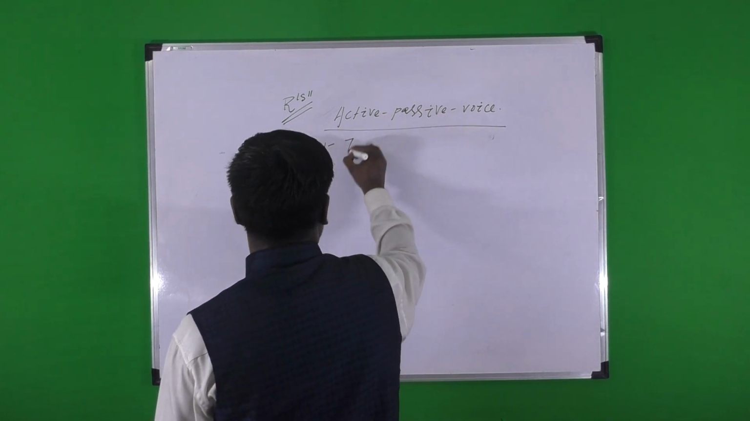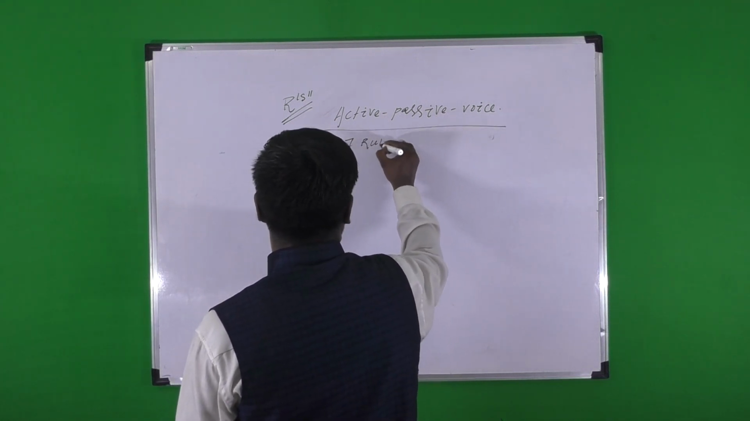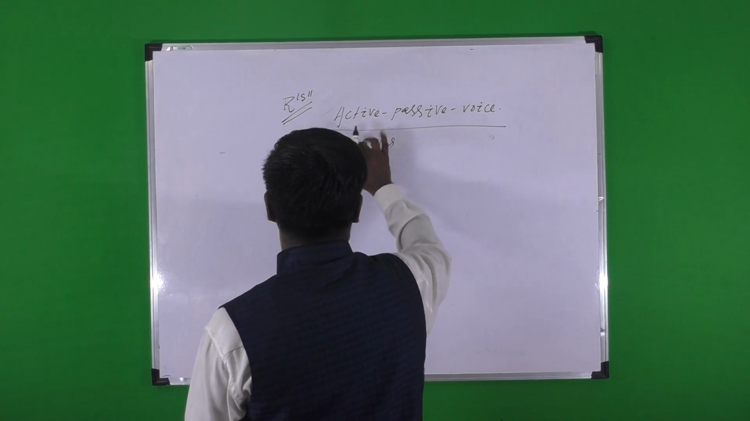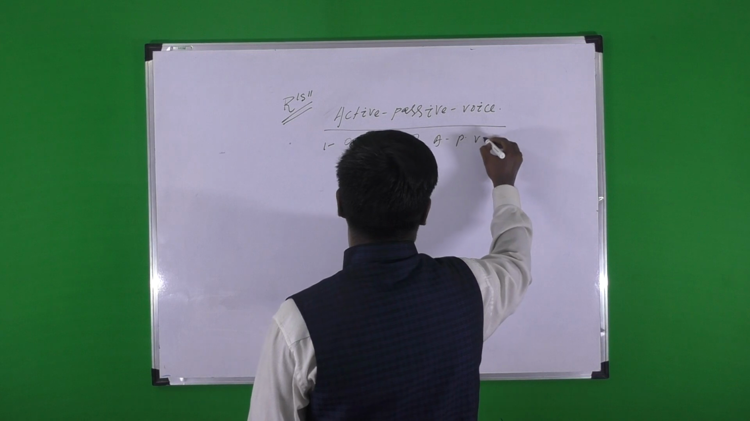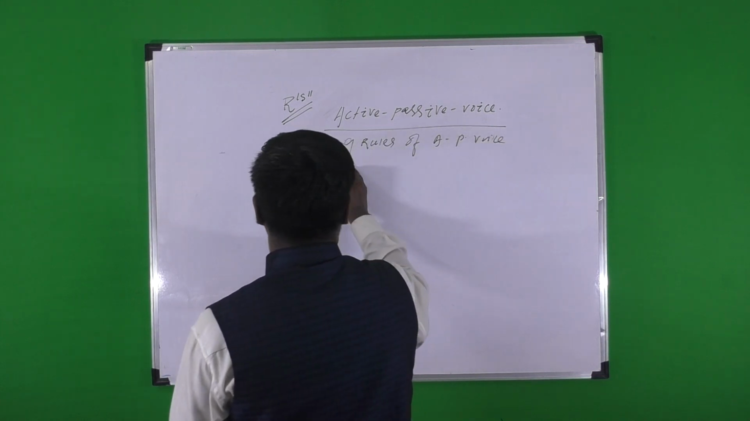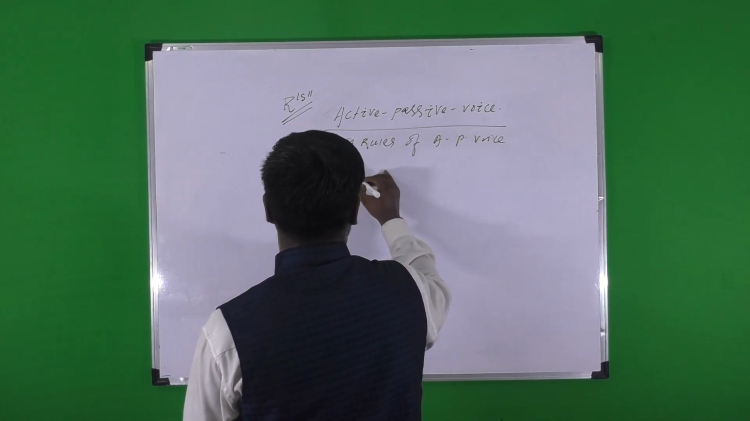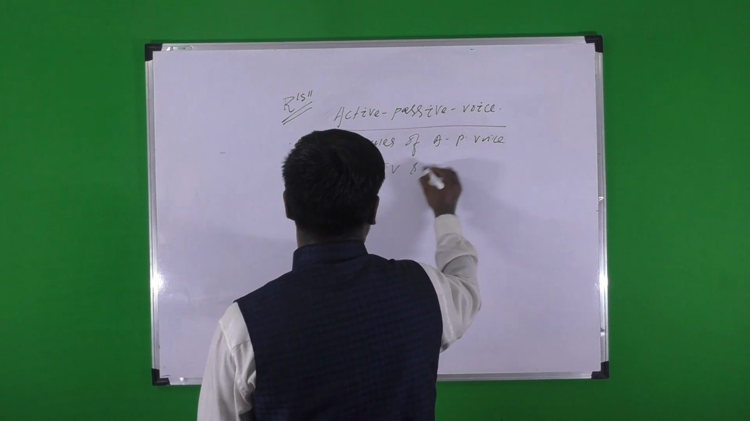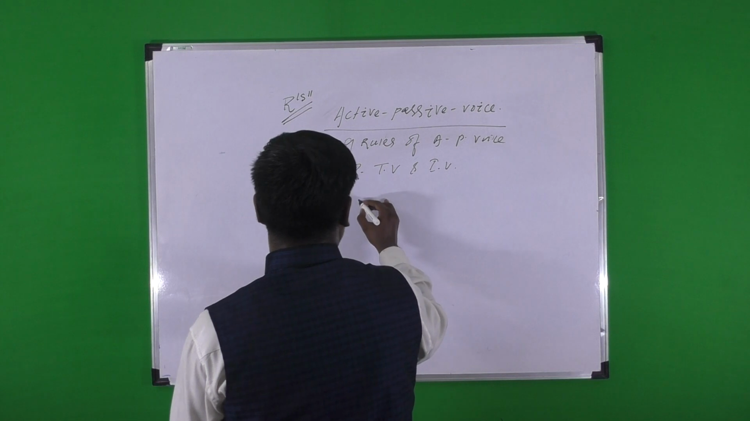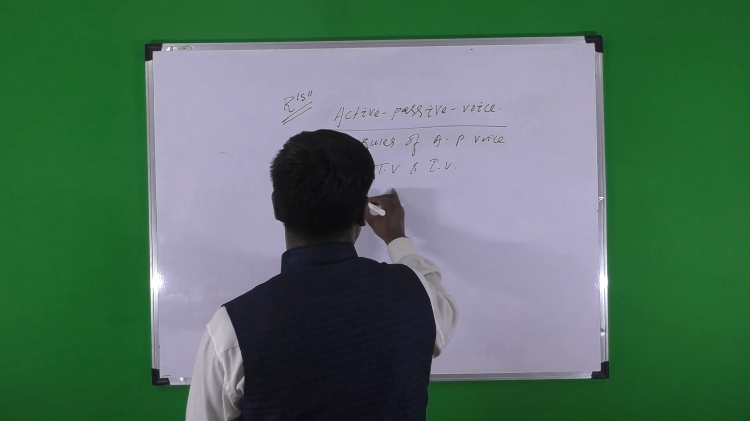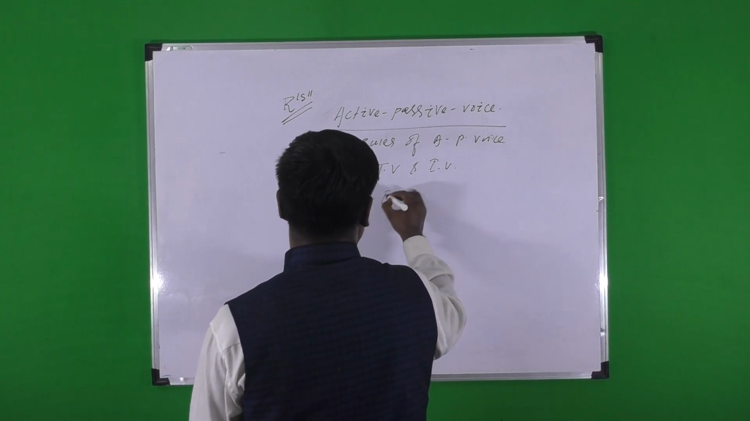First we will discuss the 9 rules of active and passive voice. Number 2, regarding transitive verb and intransitive verb, regarding active passive forms.